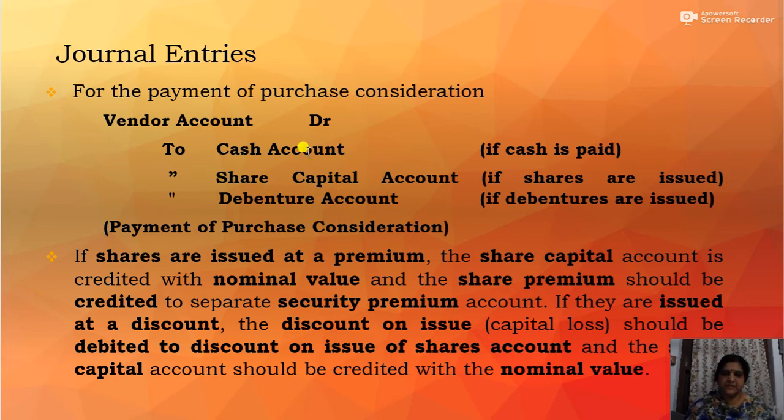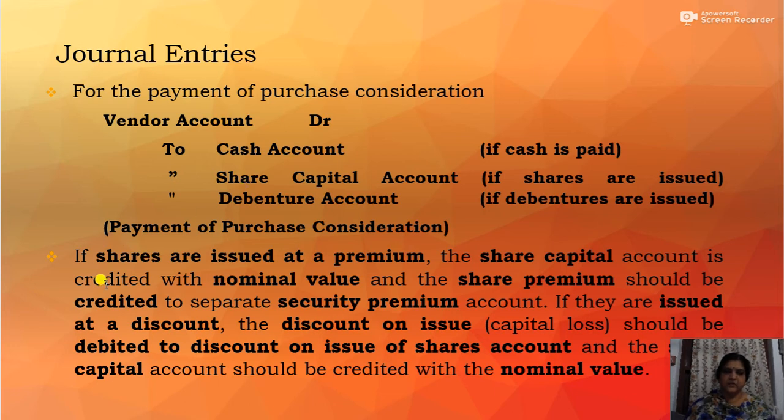That is, in case the purchase consideration is paid in the form of cash, then it will be to cash. In case it is paid in the form of shares, then it will be to share capital. In case it is paid in the form of debentures, then it will be to debenture. In case the purchase consideration is paid in a combination of all these things, then the journal entry will be vendor account debit, that is the amount of purchase consideration, to cash account if cash is paid, to share capital account if shares are issued, and to debenture account if debentures are issued. So this is the journal entry for payment of purchase consideration.